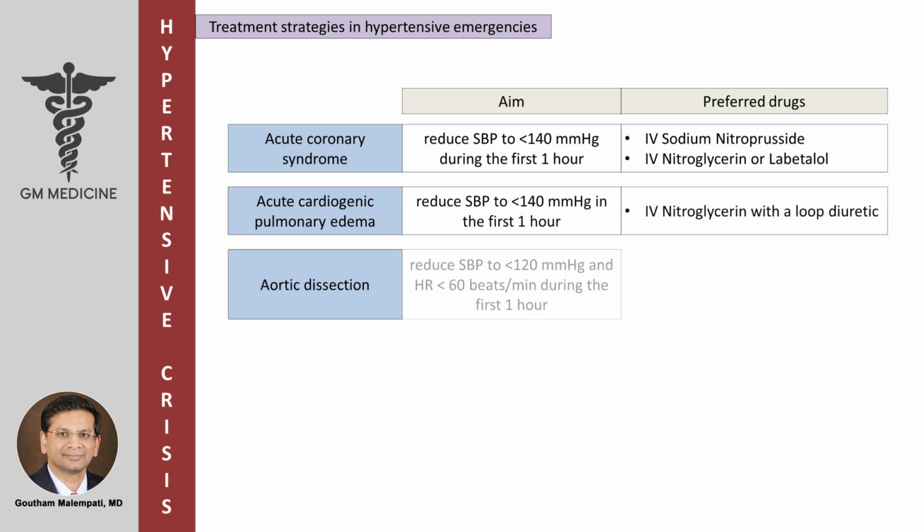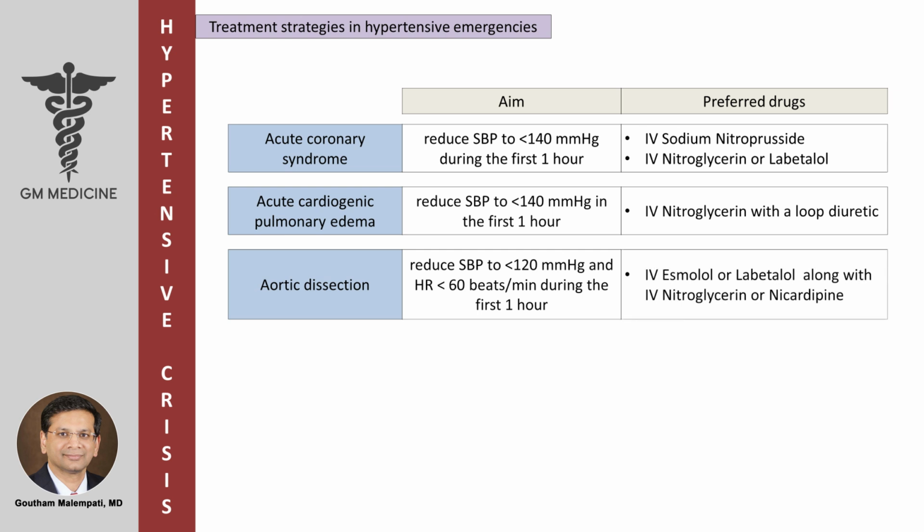Aortic dissection. Aim to reduce systolic blood pressure to less than 120 mmHg and heart rate to less than 60 beats per minute during the first 1 hour. Preferred drugs are IV esmolol or labetalol along with IV nitroglycerin or nicardipine.